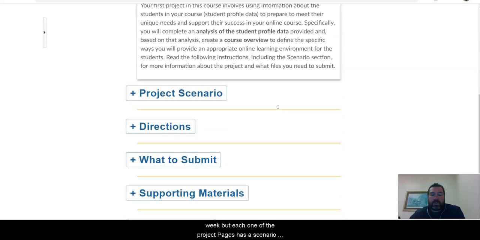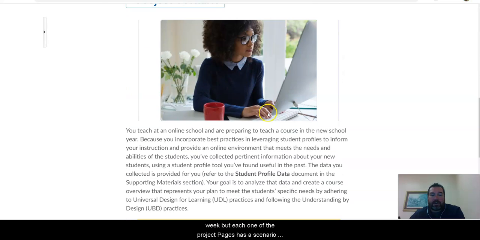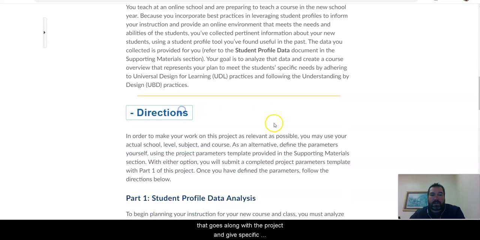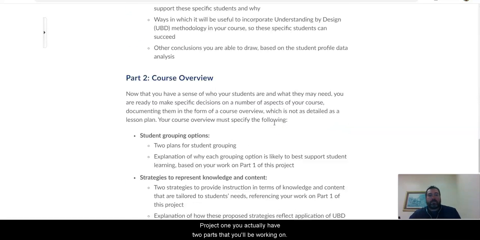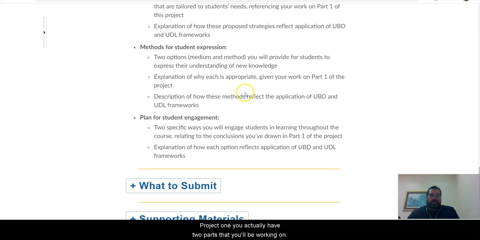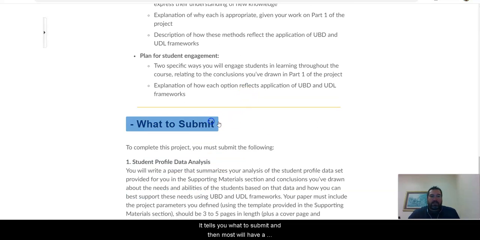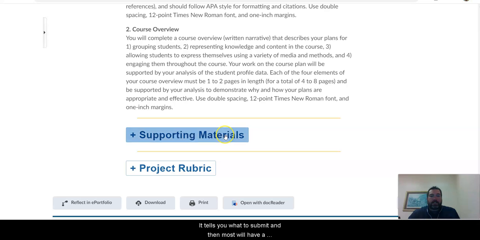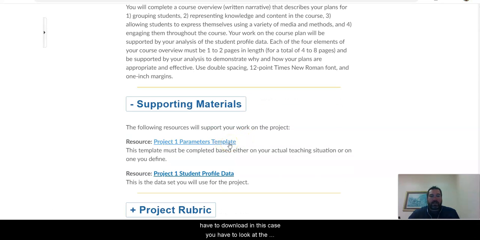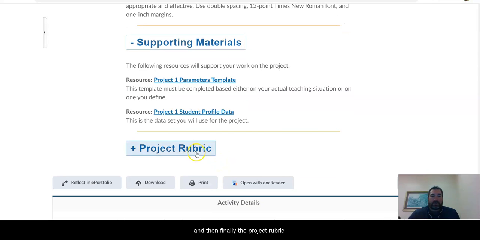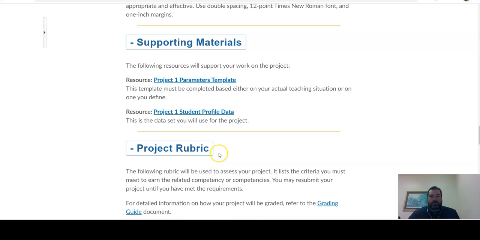But each one of the project pages has a scenario that goes along with the project. It gives specific directions for each part. In Project 1, you actually have 2 parts that you'll be working on. It tells you what to submit, and then most will have supporting materials where you have resources that you have to download. In this case, you have to look at the parameters template, and you also have to look at the student profile data to put your Project 1 together. And then finally, the project rubric.